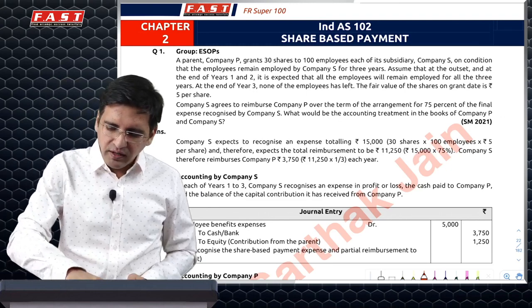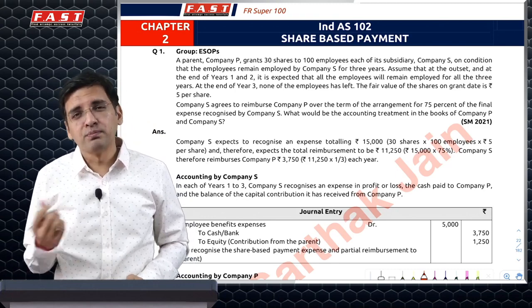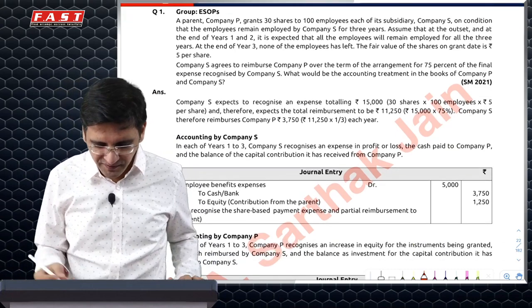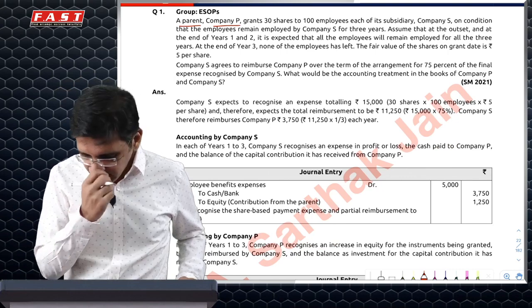Do not expect to get a question on only one of these 3 questions, but the simpler ones are just excluded here specifically in this chapter. This is relating to group companies.